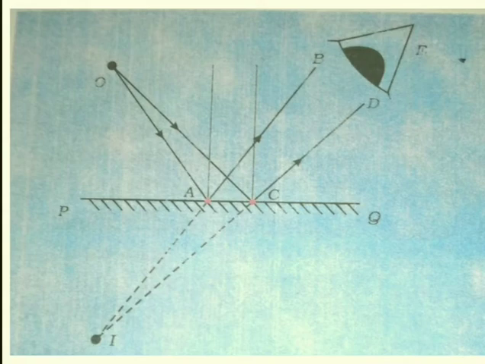You may recall that in an image formed by a mirror, the left of the object appears on the right and the right appears on the left. This is known as lateral inversion.